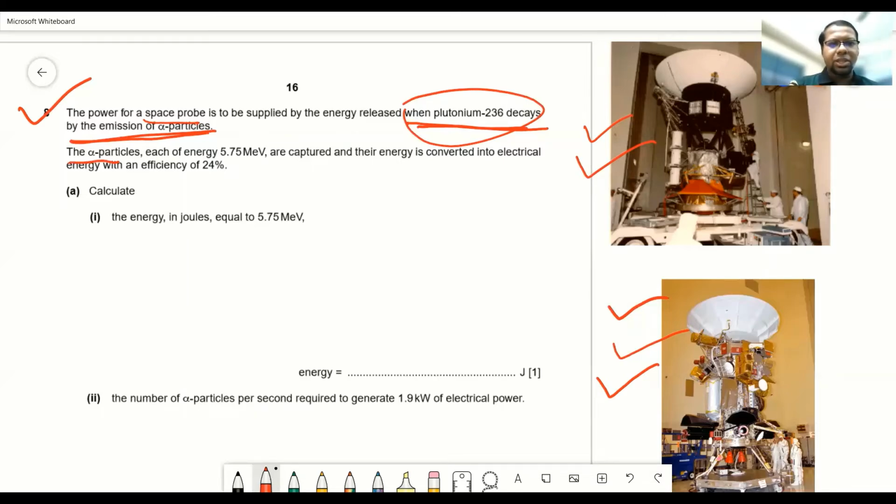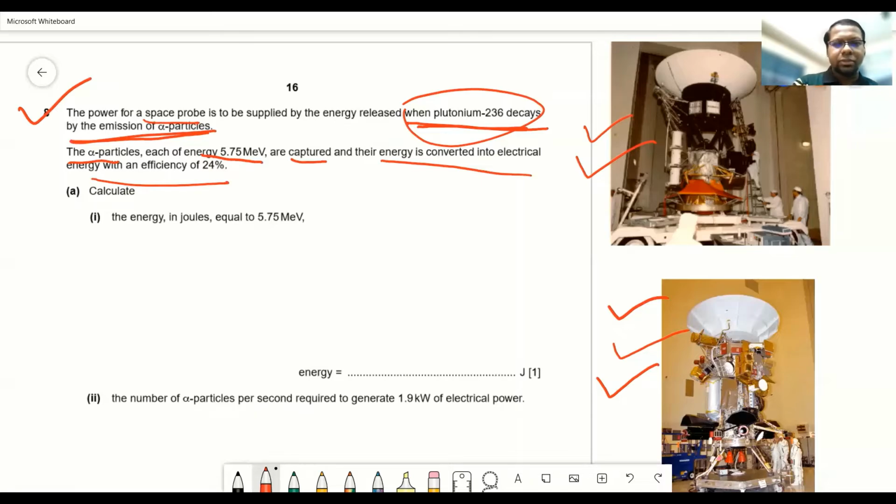The alpha particles, each of energy 5.75 mega electron volt, are captured, and their energy is converted into electrical energy with an efficiency of 24%. So the alpha particle will have mostly kinetic energy, and that energy is captured and converted to electrical energy with a certain efficiency, which is 24%.